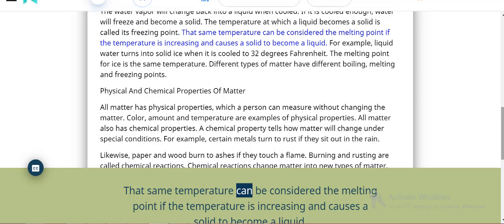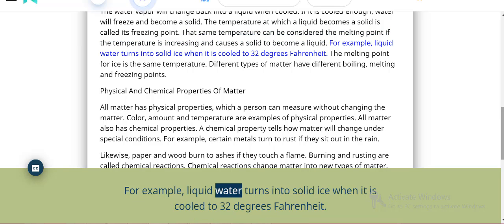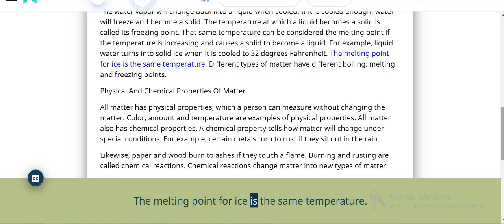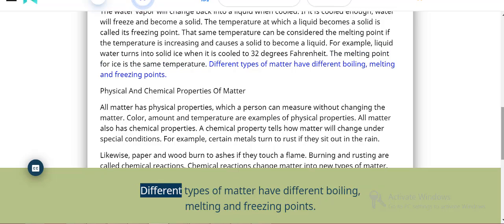That same temperature can be considered the melting point if the temperature is increasing and causes a solid to become a liquid. For example, liquid water turns into solid ice when it is cooled to 32 degrees Fahrenheit. The melting point for ice is the same temperature. Different types of matter have different boiling, melting and freezing points.